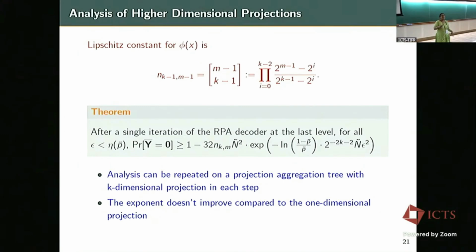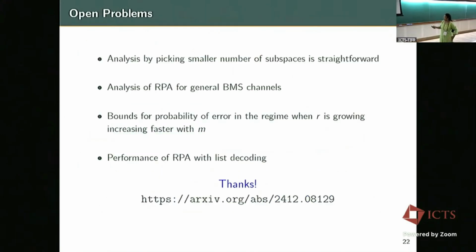Okay. So what are the open problems? Ignore the first one. The open problems are, I would say, the third one, where we want to show the probability of error goes to 0 for R larger in some sense. We don't want to achieve the capacity, but somehow we want to show that even for positive rates, or something better than log n, my probability of error goes to 0.